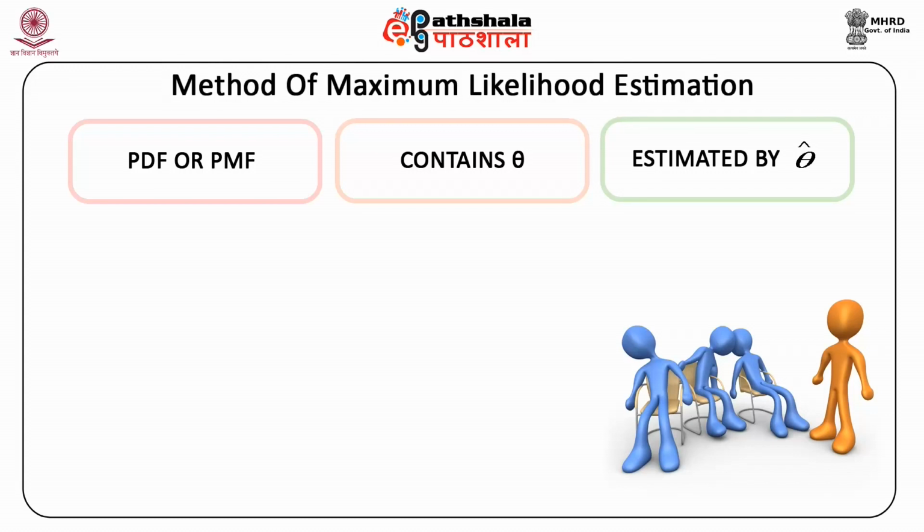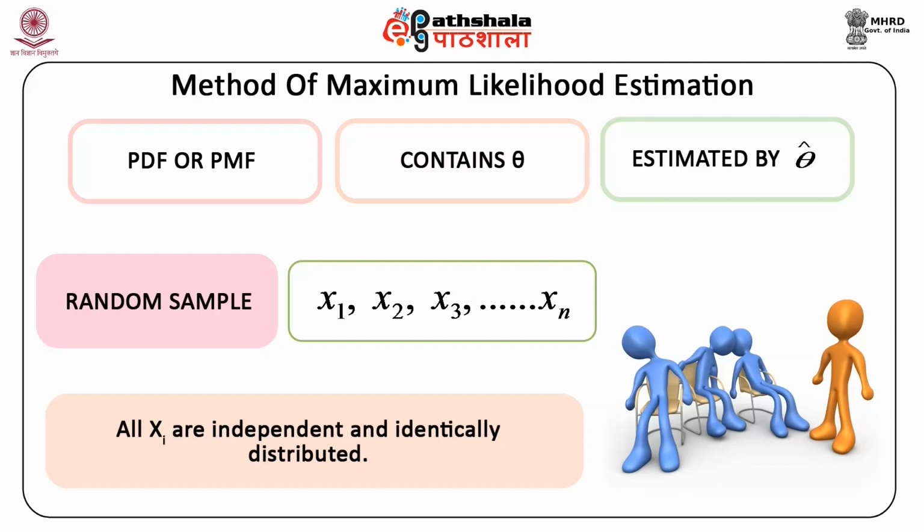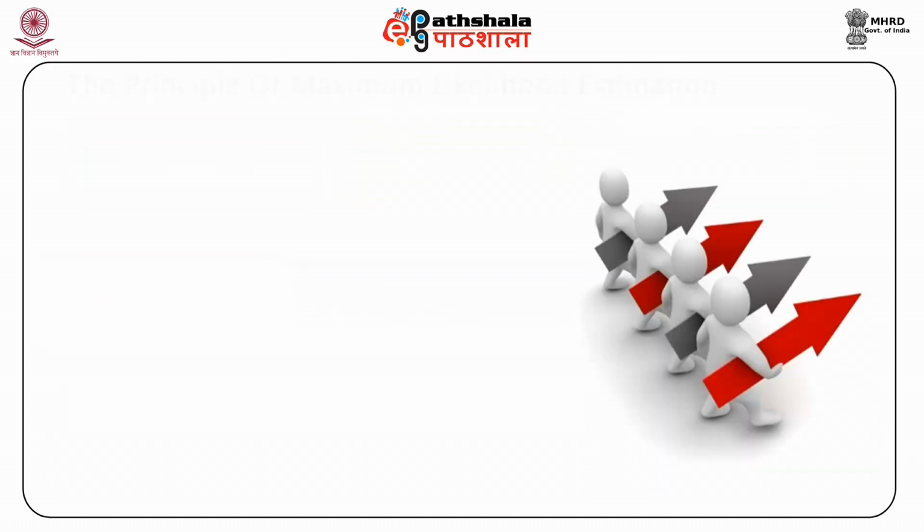As before, we select a random sample x1, x2, x3 up to xn of size n from the population. The property of the random sample is that all the xi's are independent and identically distributed.